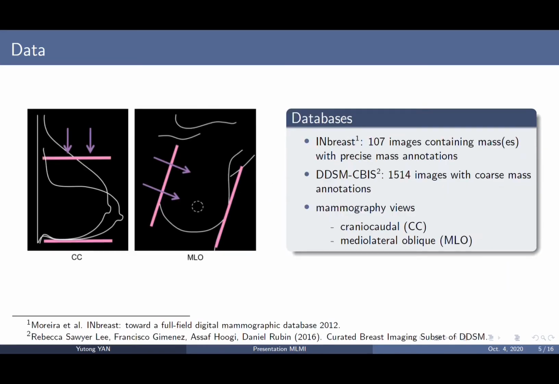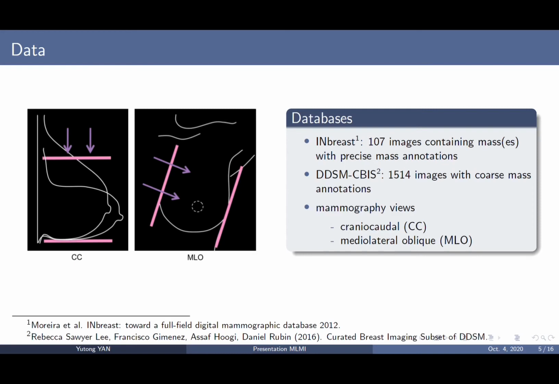We have used two public databases. The first one is the InBreast, which consists of 410 mammograms, but only 107 images contain masses, which is a quite small database. The biggest advantage of InBreast is that it has very precise annotations of mass. Another dataset is the DDSM-CBIS. It's much larger, but it provides only coarse delineation of mass.